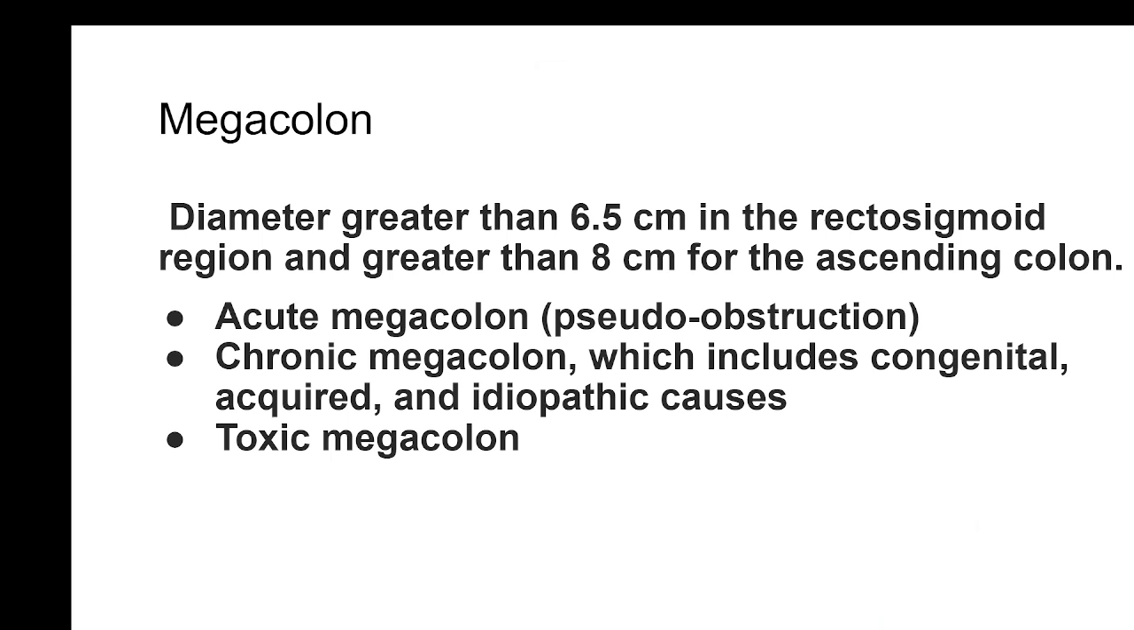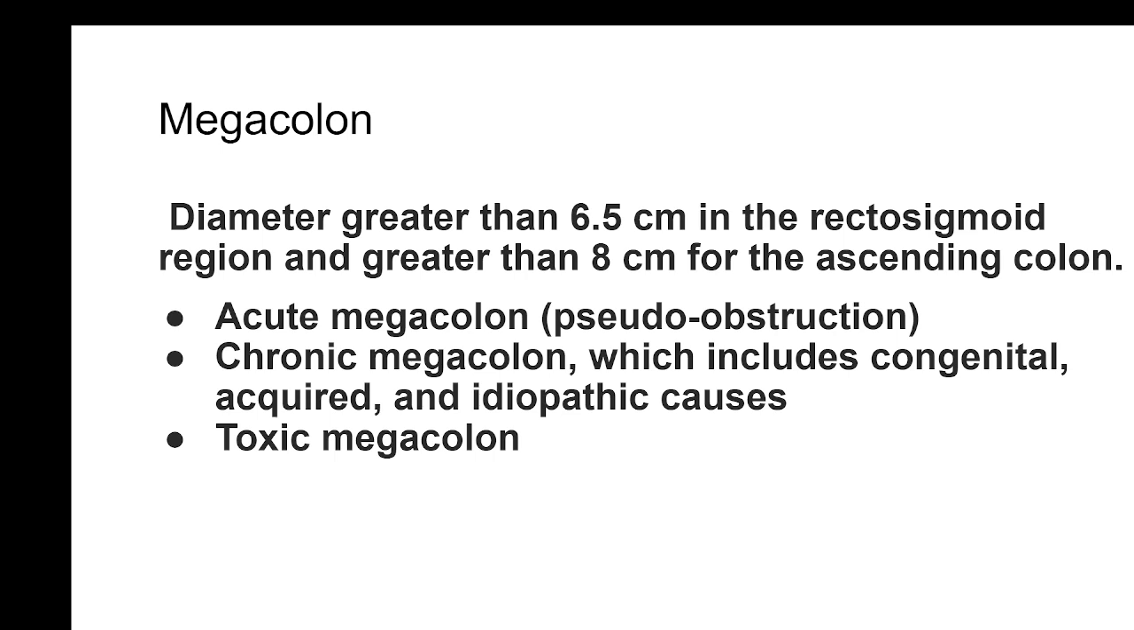Now, we had discussed constipation and some of its consequences. One more consequence of constipation is megacolon. The definition of megacolon is when the diameter of the colon is greater than 6.5 centimeter in the rectosigmoid region or greater than 8 centimeter in the ascending colon. So, the normal range would not be more than that.